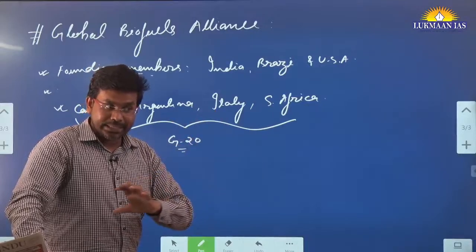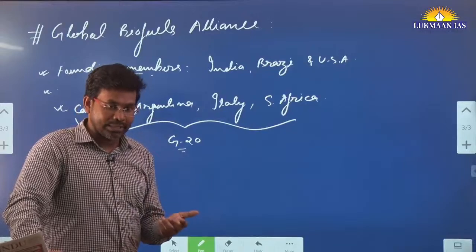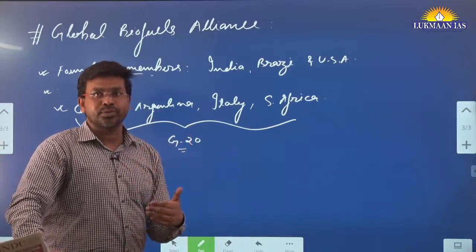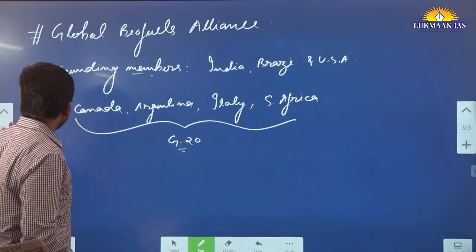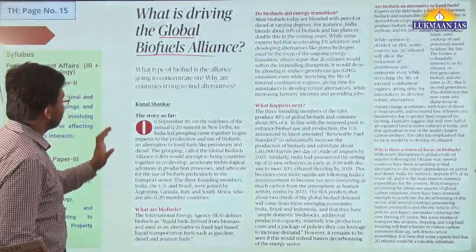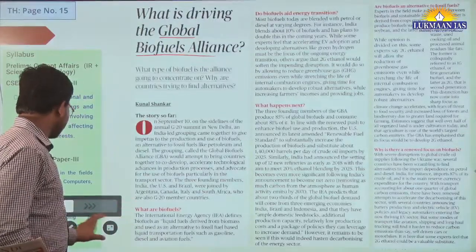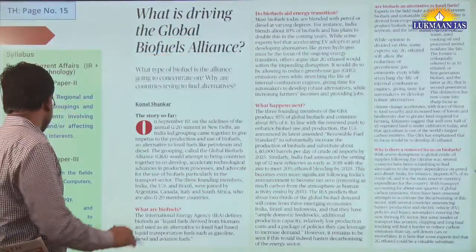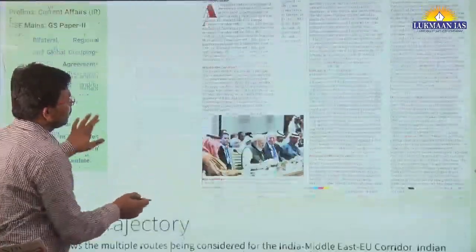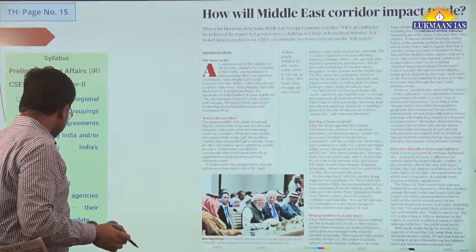Because Saudi Arabia is the largest country that produces fossil fuel based oils. It exports and produces the largest amount of fossil fuel based oil. So that's why. Same with Russia. Russia is also a producer and exporter of what? Crude oil.